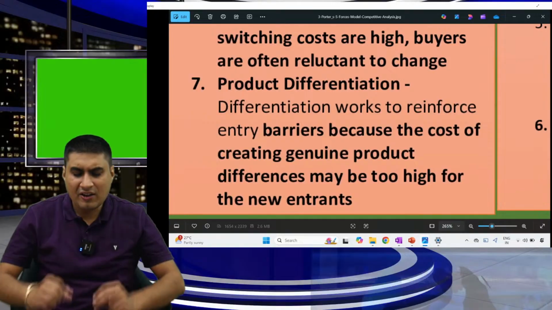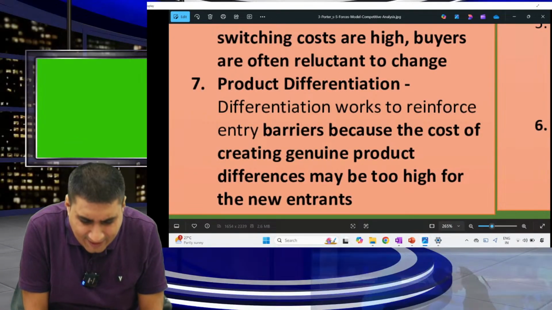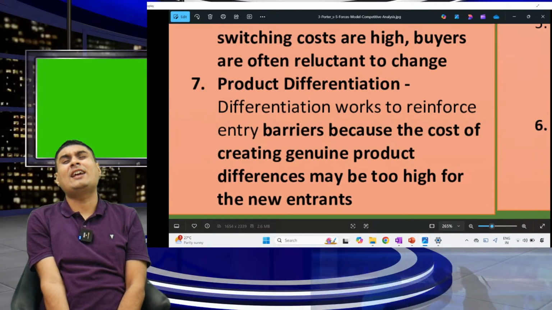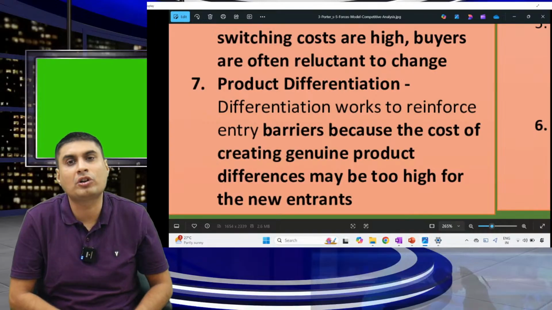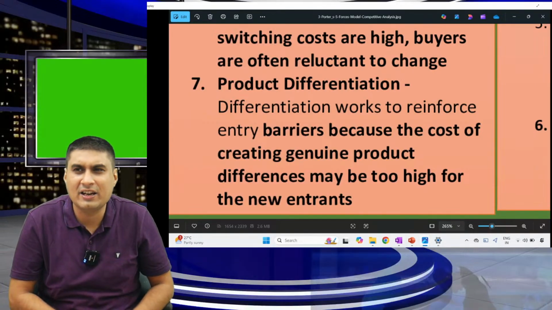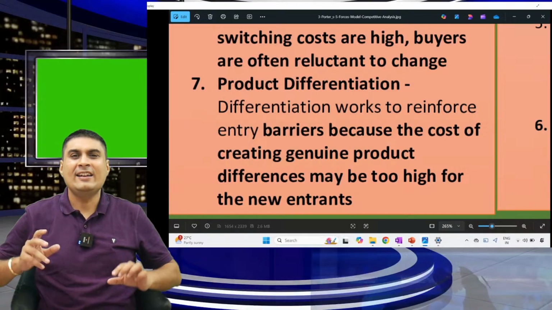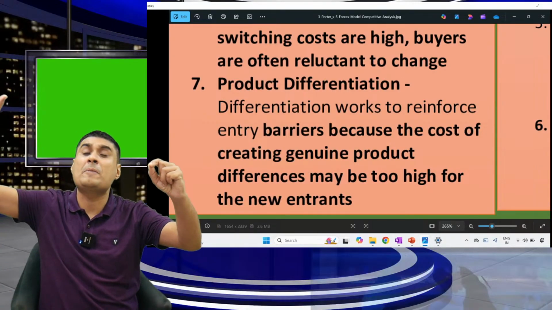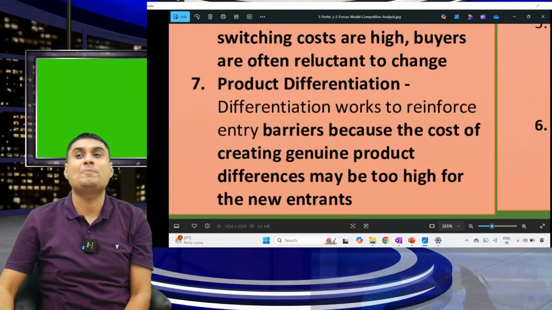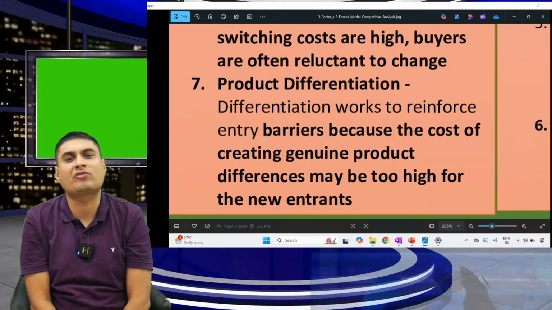Product differentiation. Differentiation works to reinforce the barrier because the cost of creating a genuine product may be too high for the new entrant. Very simple. See, differentiation is also a big barrier. When a product is different, it's very difficult for new people to create such a differentiated product. Usually this happens in the case of cream.